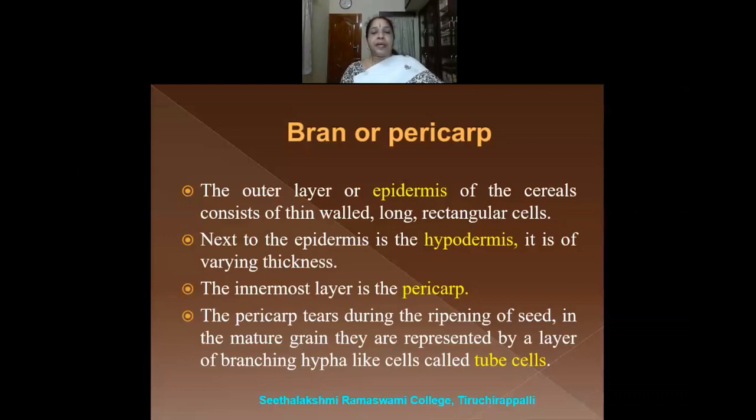Below the epidermis, that is, in the inner part of the epidermis, you have the hypodermis, and it is of varying thickness. That is, the number of layers of cells in the hypodermis may vary. The innermost layer is called the pericarp. So there are three layers told here. The outermost is the epidermis. The innermost is the pericarp. Between the pericarp and the epidermis, you have the hypodermis.